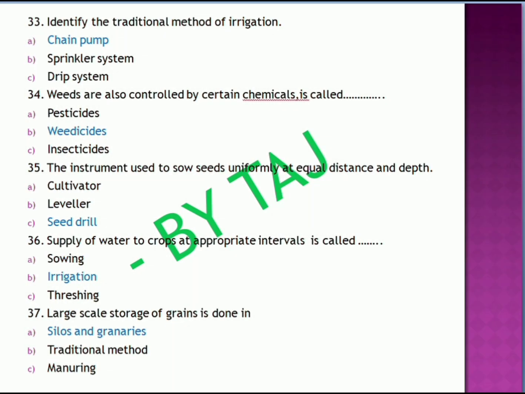Here you should identify the traditional method of irrigation. Here: chain pump, sprinkler system, drip system. Here the chain pump is the traditional method of irrigation. Sprinkler system and drip system are the modern methods of irrigation.